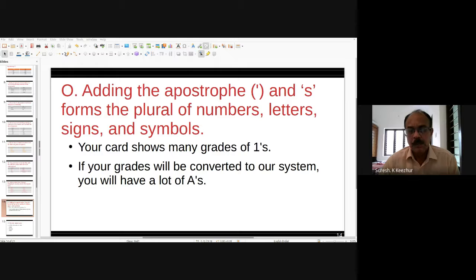Cloth. The regular plural form is cloths, different pieces of cloth, like that. But clothes as an article of dress, ready-made clothes, we call it clothes, C-L-O-T-H-E-S. That is the difference between clothes and cloths. C-L-O-T-H-S, cloths means pieces of cloth. Ready-made cloth is clothes.